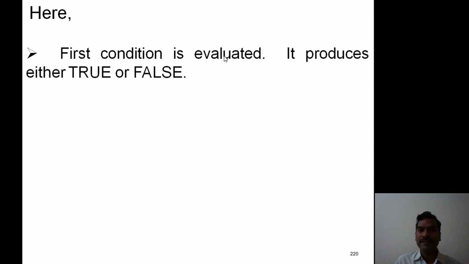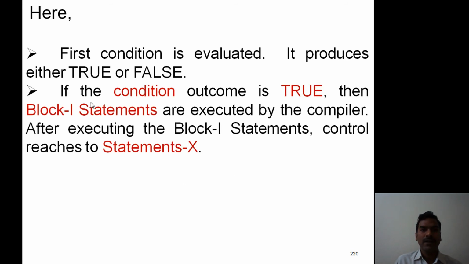First the condition is evaluated. It produces either true or false. If the condition outcome is true, then block 1 statements are executed by the compiler. After executing the block 1 statements, control reaches statements X. At this stage, it is not possible to skip block 1 statements since the condition outcome is true.